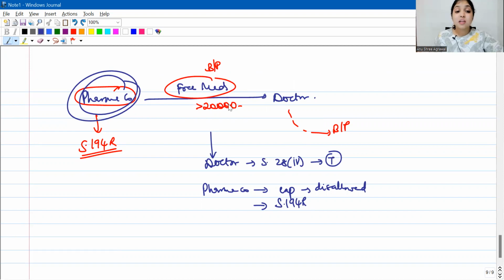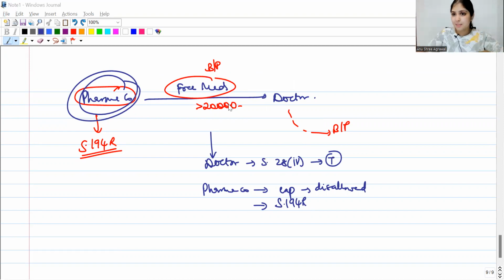Got it, guys? Yes. So these were our two amendments relating to TDS. Our first discussion was under section 194IA. We said that now even SDV we will consider in 194IA: consideration or SDV, whichever is higher. And the second amendment was relating to section 194R, a new section altogether, which talks about benefits or perquisites being given to a person relating to his business or profession. 20,000 is a limit, 10% is the TDS rate, applicable only with effect from 1st July 2022.